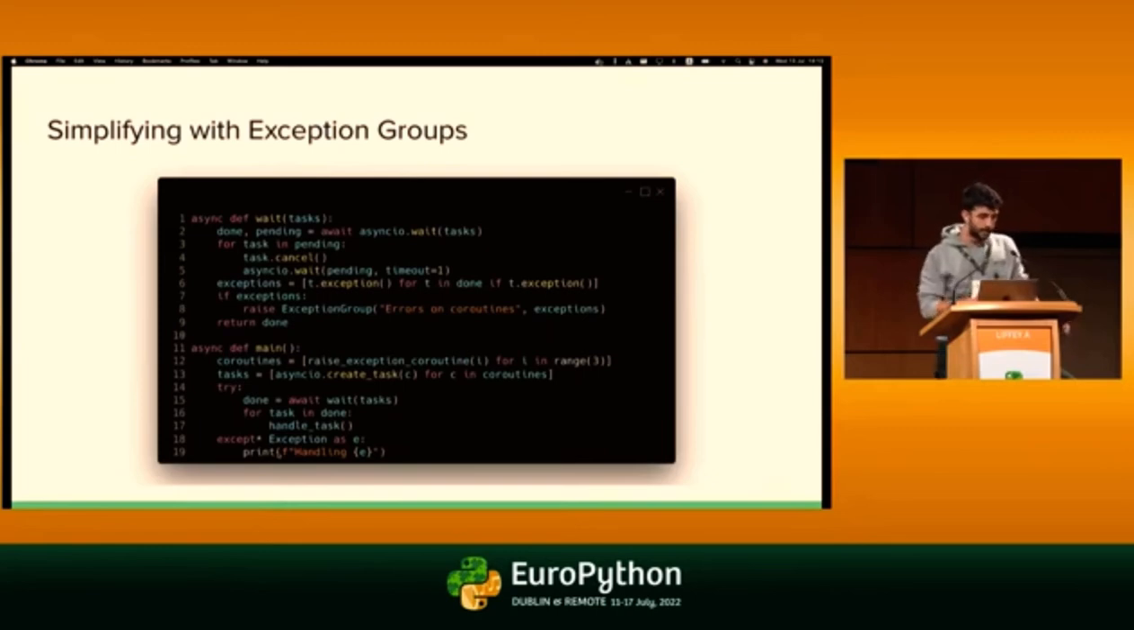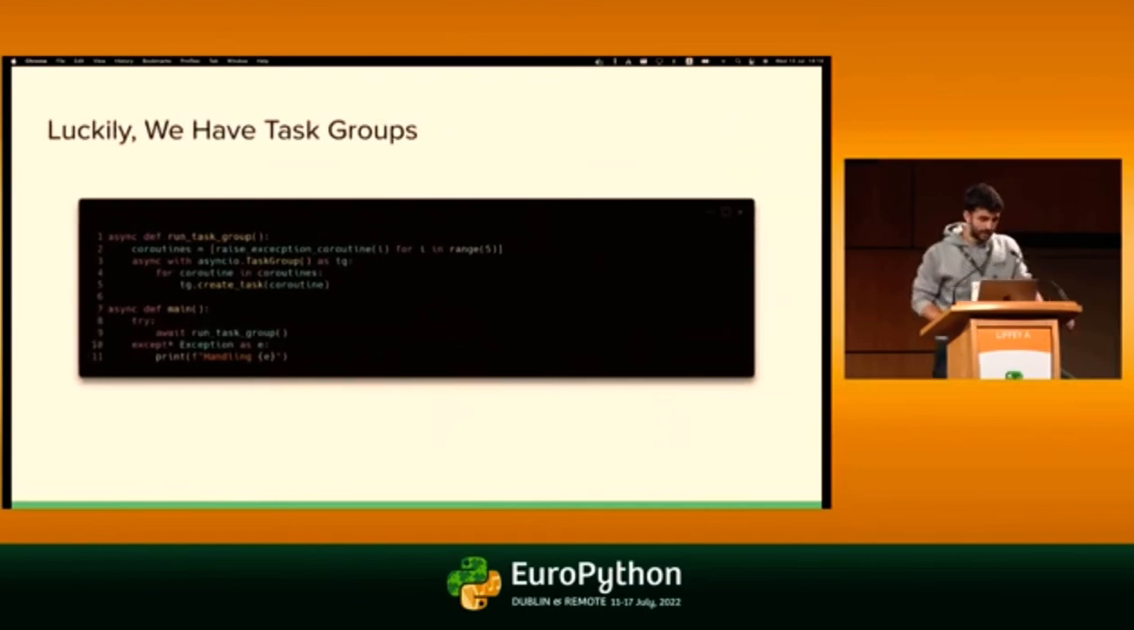fit. Now, there is one issue here that I have with this code, and it's that I don't want to implement wait. I want something else to do it for me. I want it to be some part of a library, preferably the standard library. Well, we're in luck because the Python gods have been good to us, and we have exception groups, task groups, sorry. So task groups are basically the new way to create and run tasks.